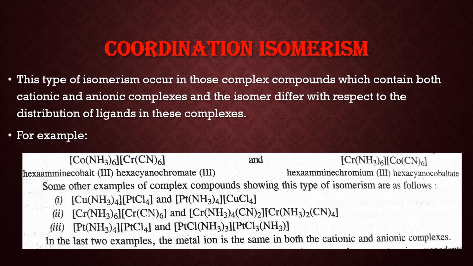Now some other examples are, in the first example, the first complex is cationic, the second is anionic, and in the next one, the first one is cationic where NH3 is present as ligand, and where chloride is present as ligand it is anionic. We just change the central metal atom and ligand position. So other examples are also given. Now in the last two examples, the metal ion is the same in both cationic and anionic complexes. So the only difference is that the ligands which attach with the metal atoms are changed in both isomers.